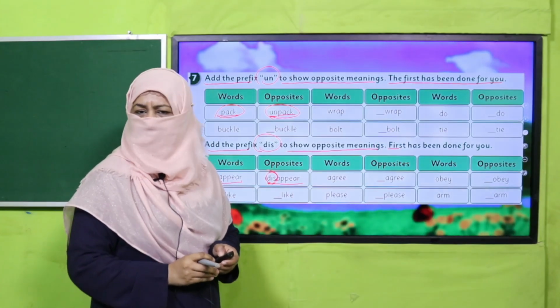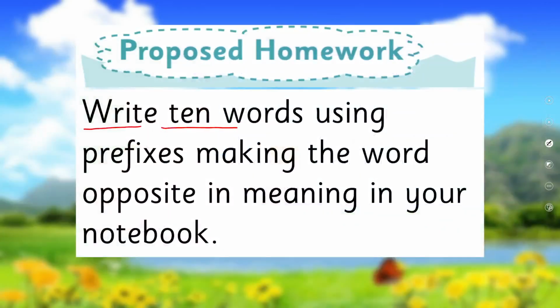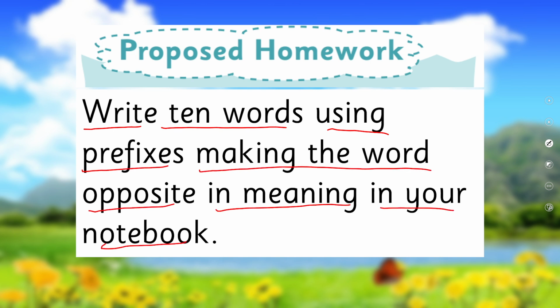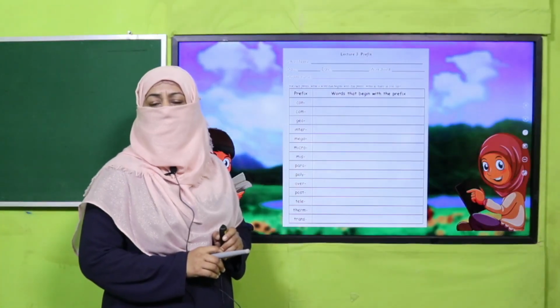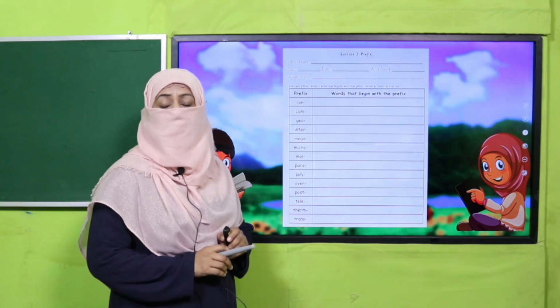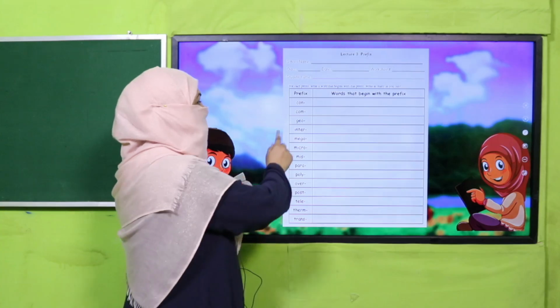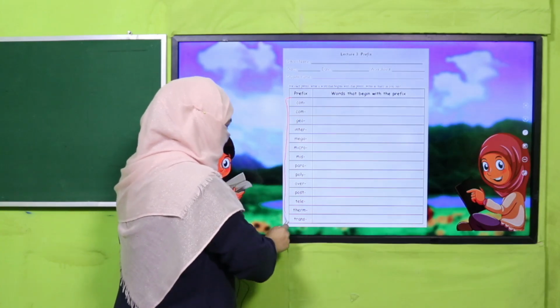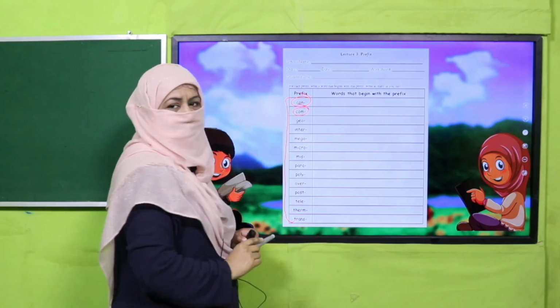Yes, my dear children, are you done with it? Good job. It's time for your homework. Now you will write 10 words using prefixes and making the words opposite in meaning in your notebook. And I'm giving you a worksheet. My dear fellow teachers, this worksheet, lesson plan, PowerPoint presentation links are given. You may click it, download it, and kindly provide a printed worksheet to students for practice. And my dear children, what you are going to do, a prefixes list has been given. You have to make at least 1 word by using each prefix, right?